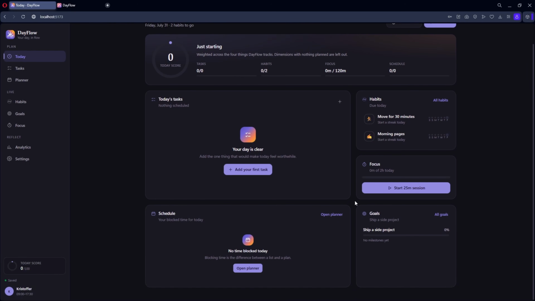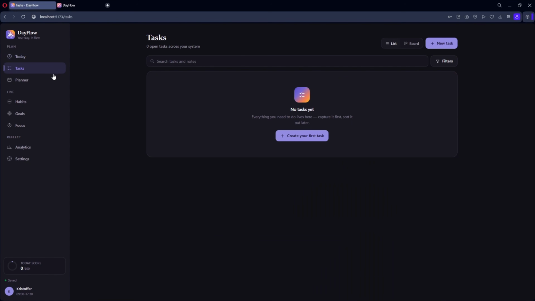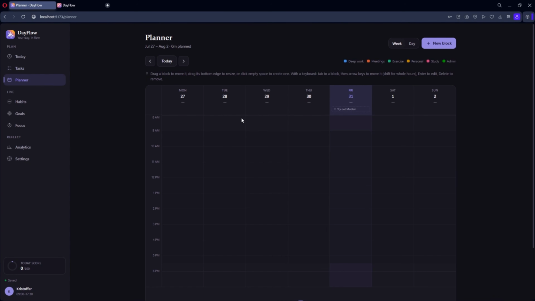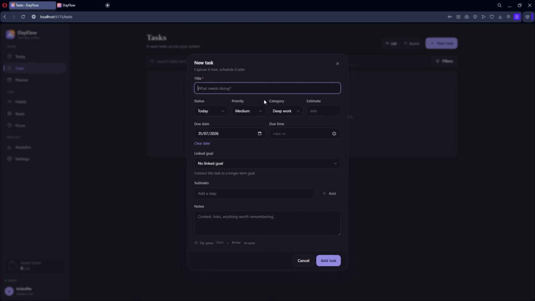It did use the information I gave during the onboarding process, because I can already see the habits I selected during onboarding on the right side. So Opus has handled the account creation and onboarding flow much better than Fable so far. Now before creating anything, let me quickly go through the different pages and make sure everything else is empty too. And yeah, the task page is empty. The planner is empty, and there isn't any fake activity being shown in the analytics section either. Now let's go back to the tasks page and start testing the actual features.